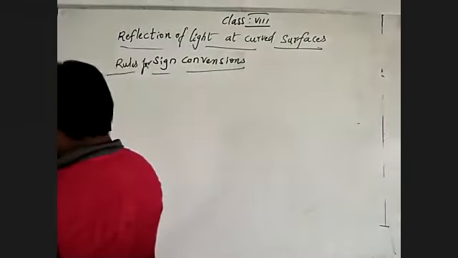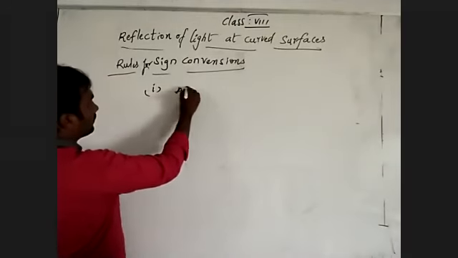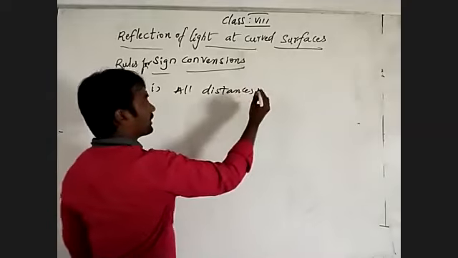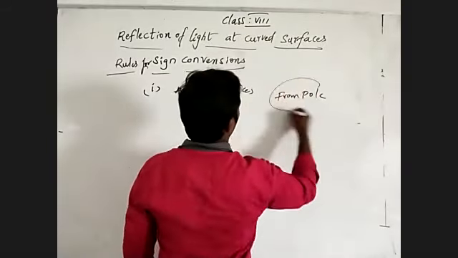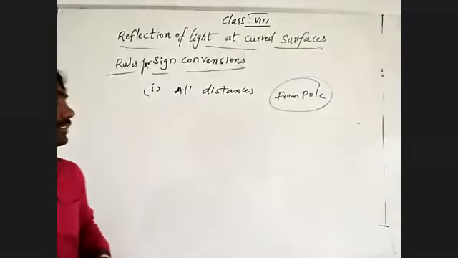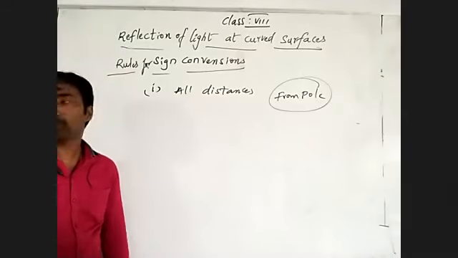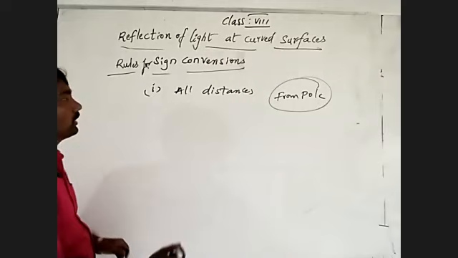Once again, we'll recall that the rules of sign convention are very important. All distances should be measured from the pole.